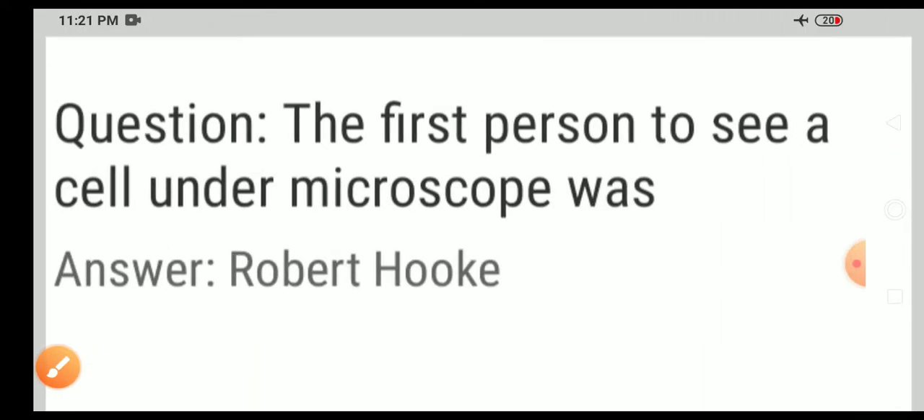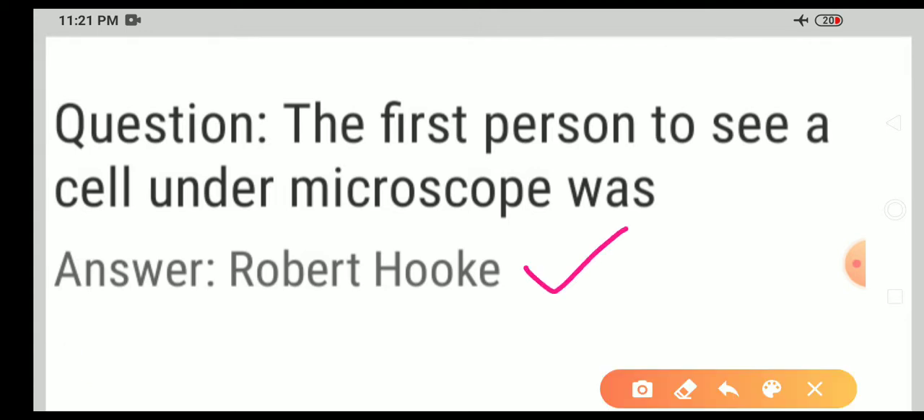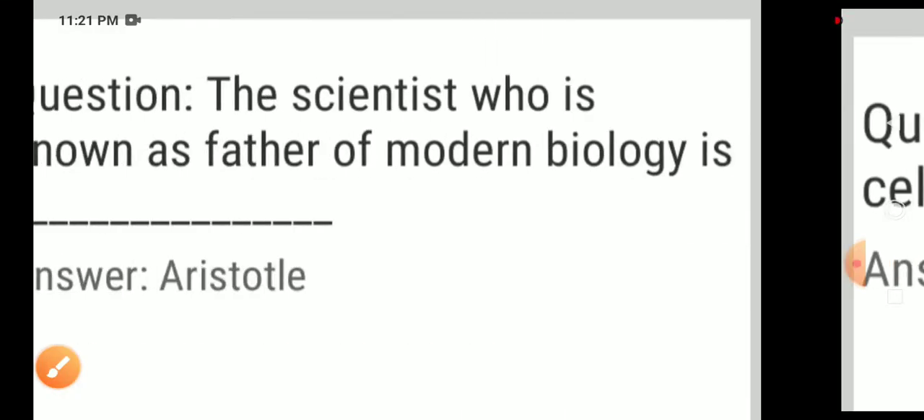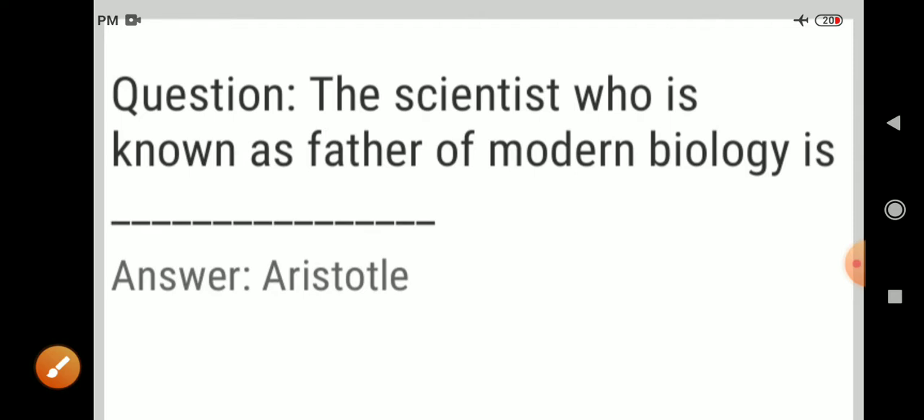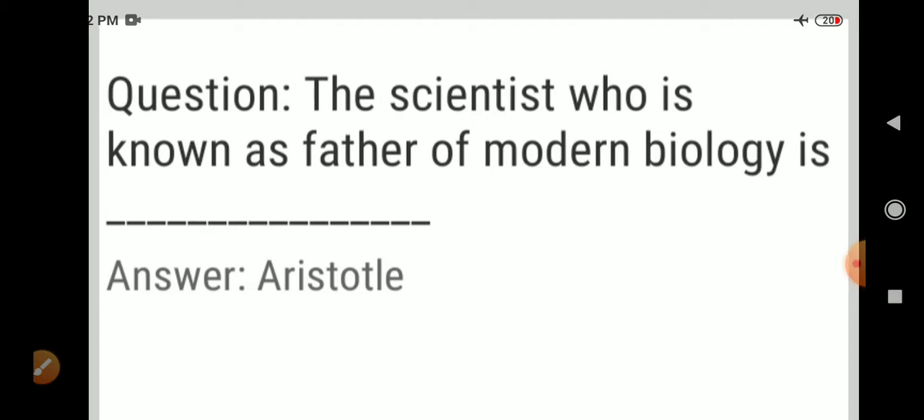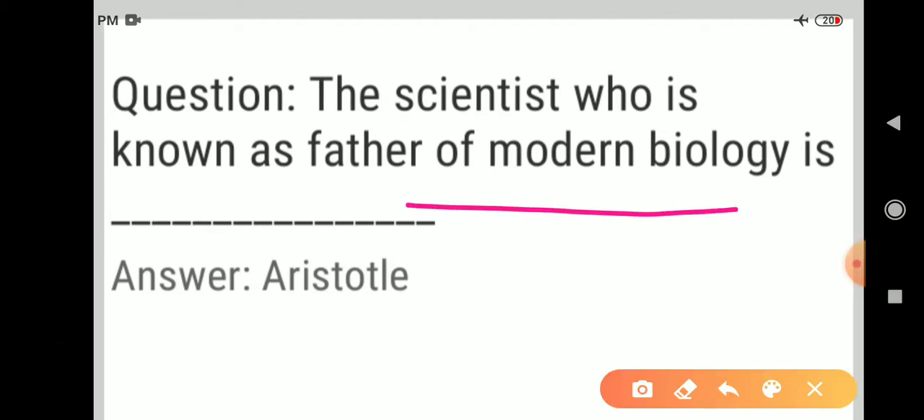The first person to see a cell under a microscope was, answer, Robert Hooke. Robert Hooke is the first person to see a cell under a microscope. Next question. The scientist who is known as the father of modern biology. So the father of modern biology is Aristotle. Father of modern biology, Aristotle.